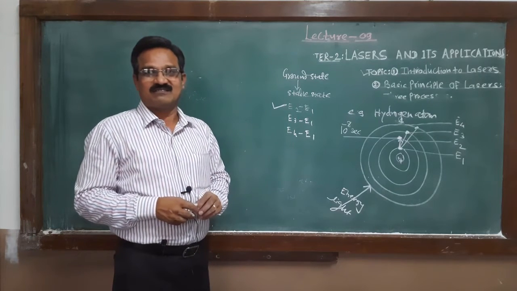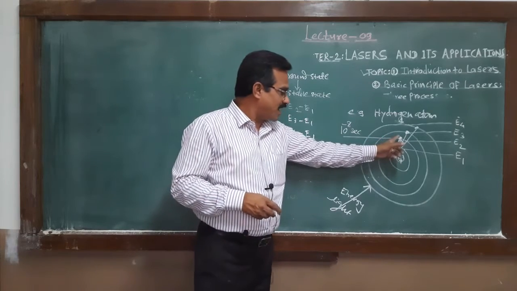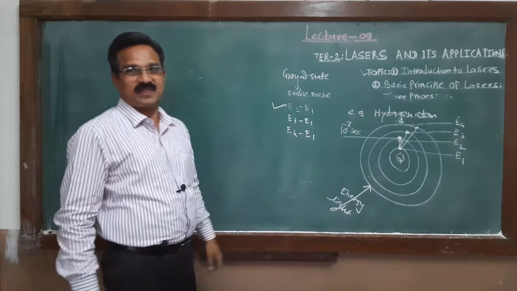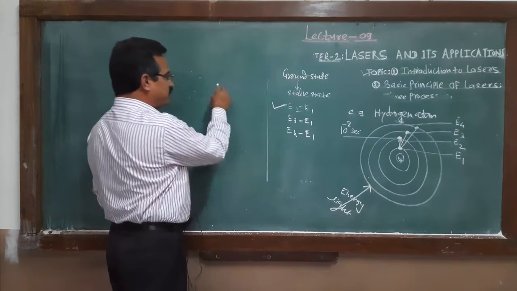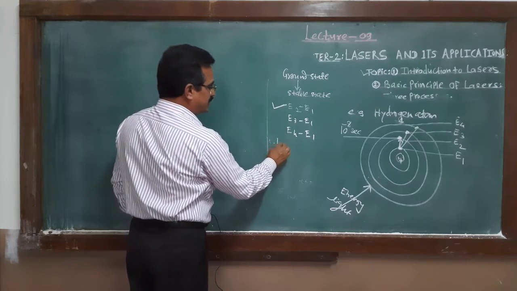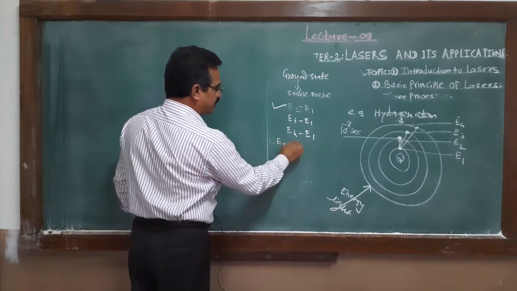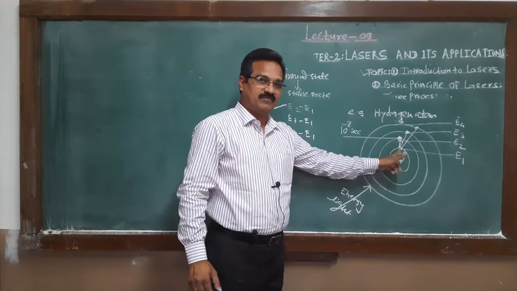After that, the electron jumps from higher orbit to lower orbit, meaning from a higher energy level to a lower energy level, with energy difference E2 minus E1.